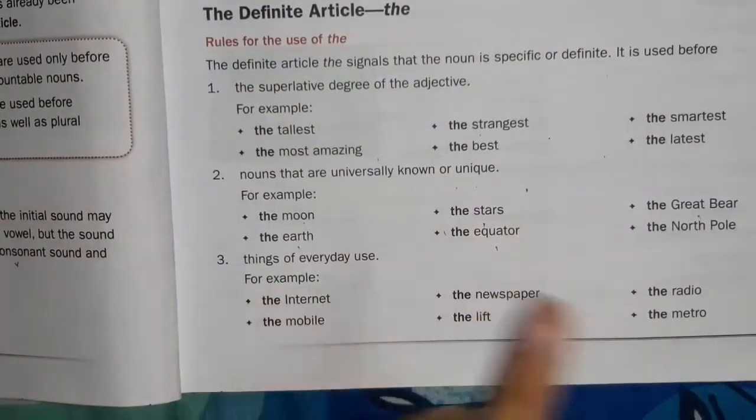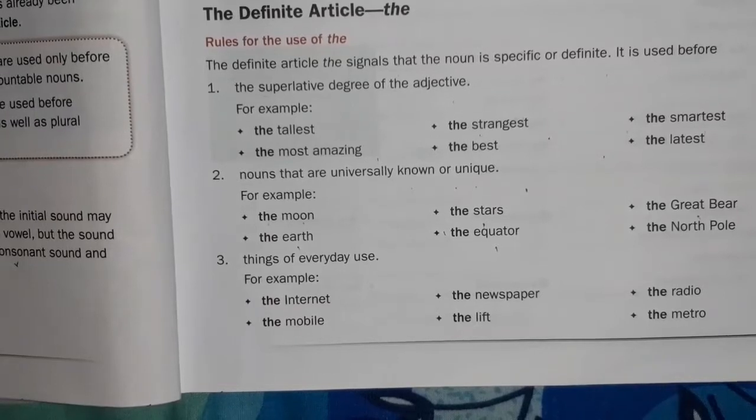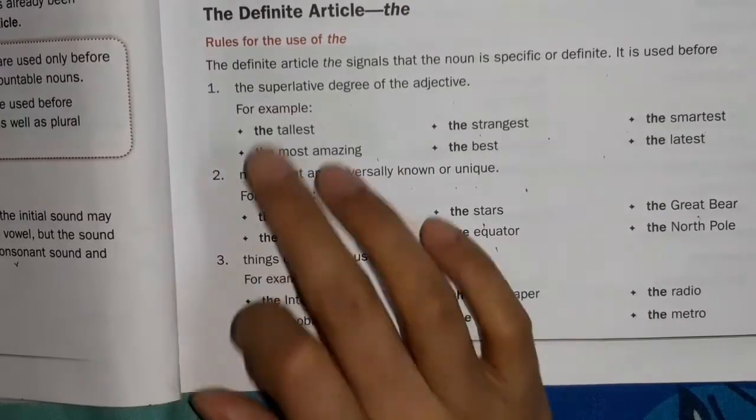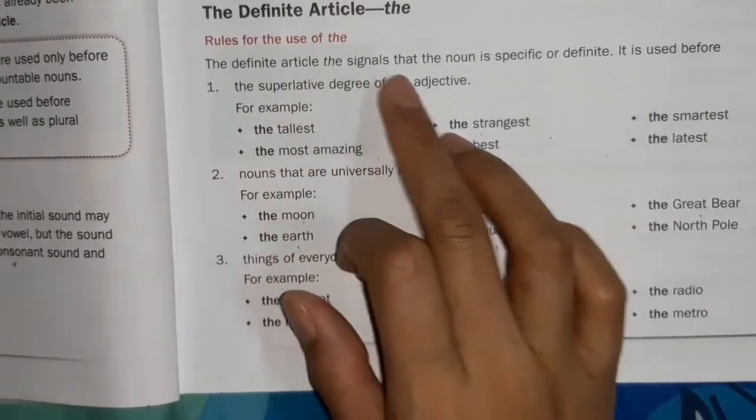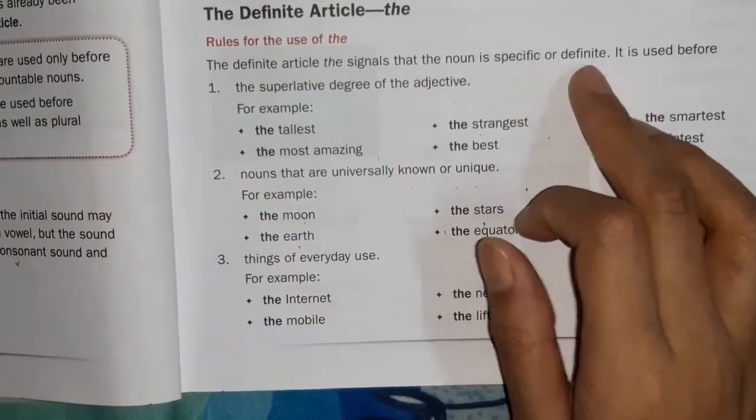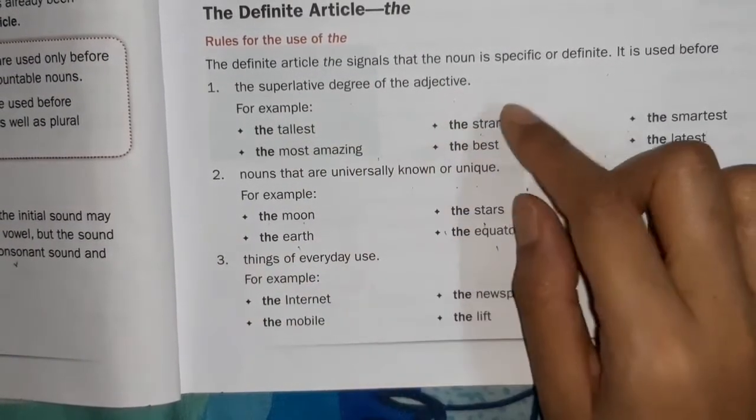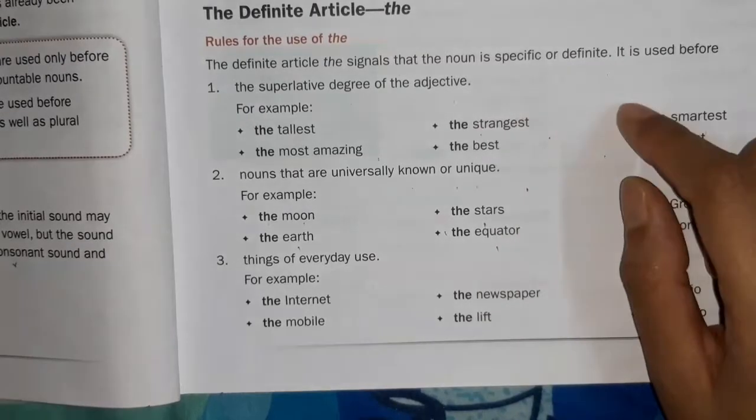Let's see the uses of the definite article the. The is very easy to use. There is nothing like A or AN. Okay, just certain things you need to remember. The definite article does signal that a noun is specific or definite, and it is used before the superlative degree of adjectives. So we should always use the before the superlative degree of adjectives.